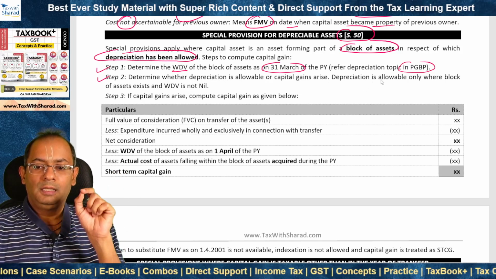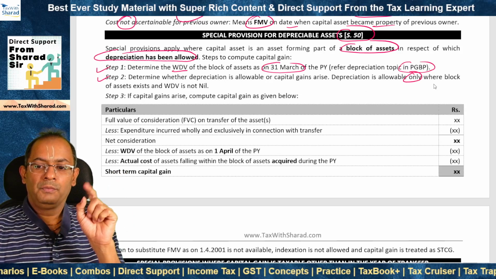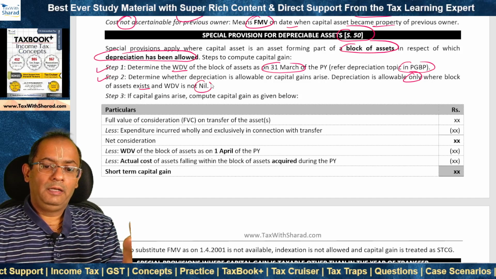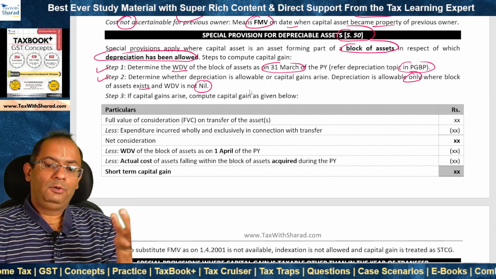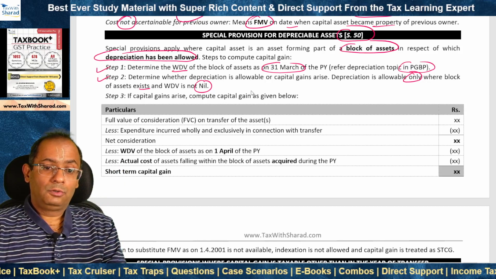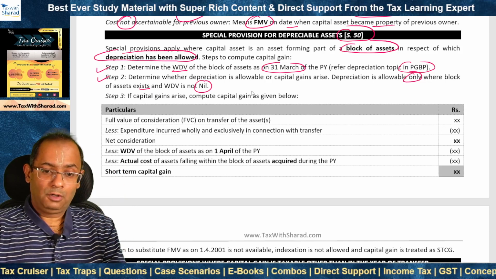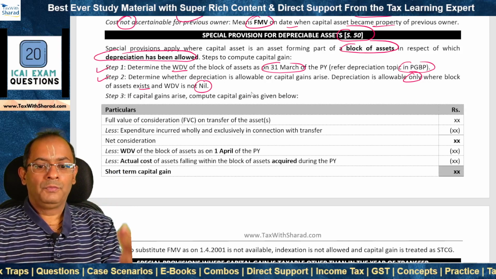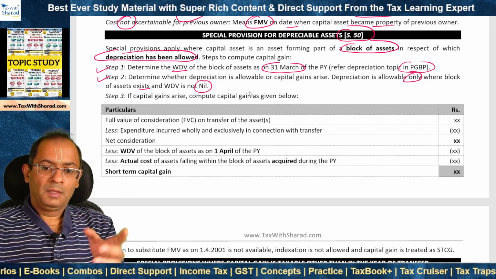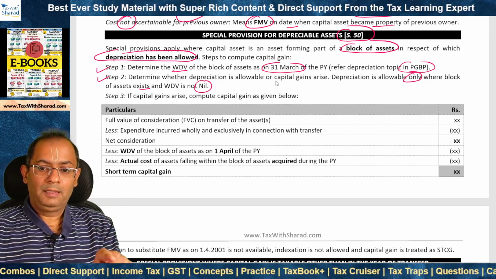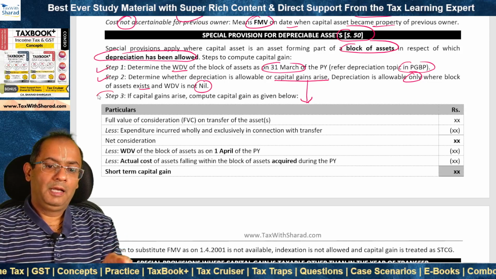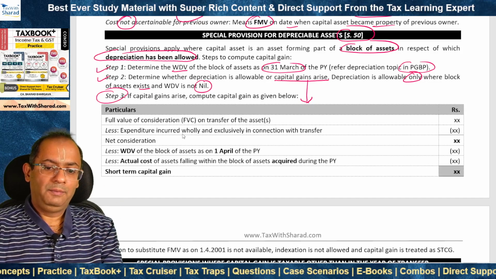Now, what we need to note is depreciation is allowable only where the block of assets exists and the WDV is not nil. So if the WDV is nil, depreciation cannot be allowed. If the block of assets also doesn't exist because all the assets have been disposed of, then also depreciation is not allowable. So where depreciation is allowable, we allow depreciation, capital gains does not arise. But where depreciation is not allowable, then capital gains arise, in which case the capital gain needs to be computed as follows as per step 3.